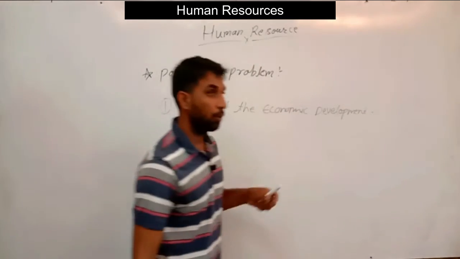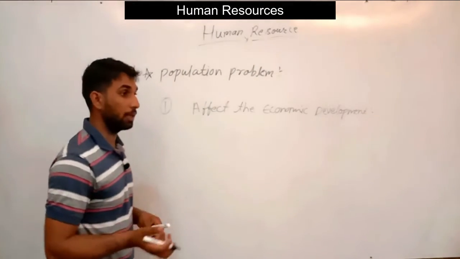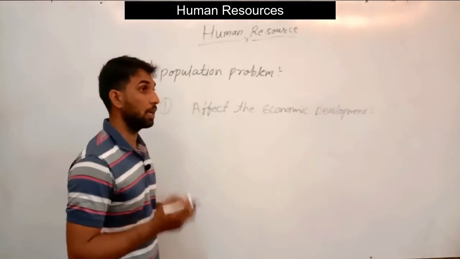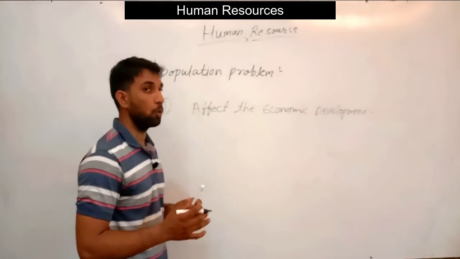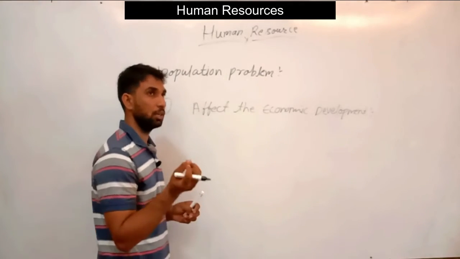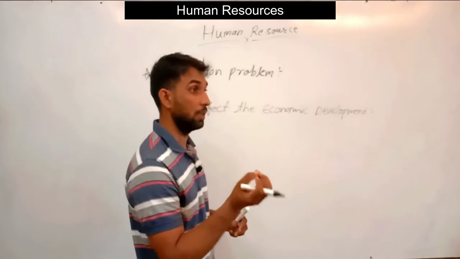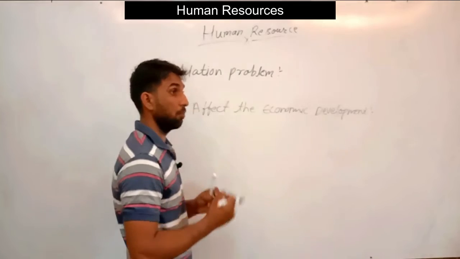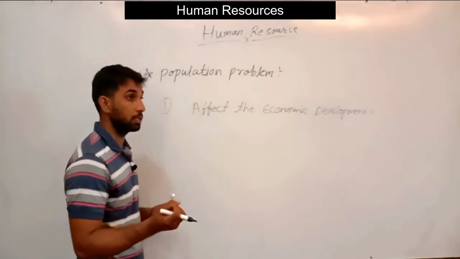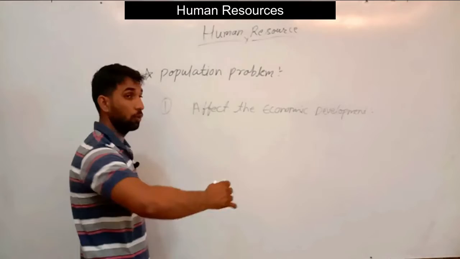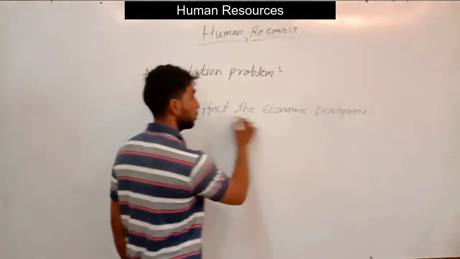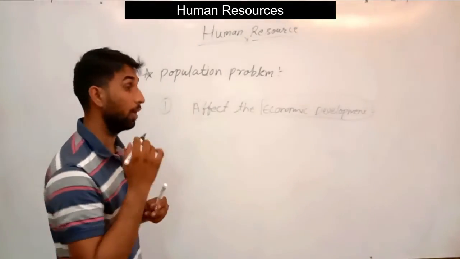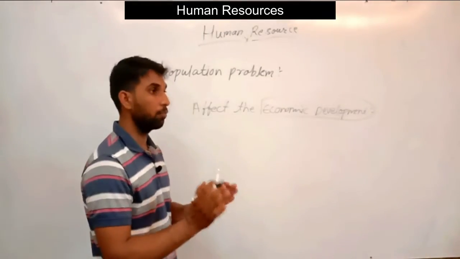All we know is that at a particular place on the earth, we have a limited amount of resources. If that limited amount of resources is divided among a large population, each person has only a little of it to access for their development. So when population growth is high, it also affects economic development, because the resources are diverted to the livelihood of the population.